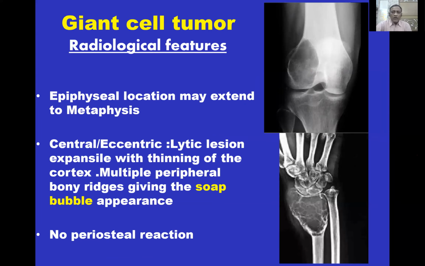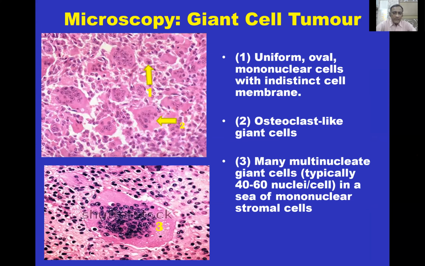That's why it is also called as tumor sitting in the corner, and slowly it enlarges towards the diaphysis and metaphysis. Basically, it is an eccentric lesion, lytic lesion, expansile with thinning of the cortex, multiple peripheral bony ridges giving rise to soap bubble appearance. And there is no periosteal reaction. Microscopically, it shows uniform oval mononuclear cells with indistinct membrane, and there are osteoclast-like giant cells.